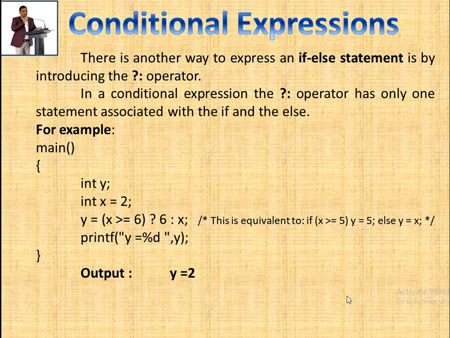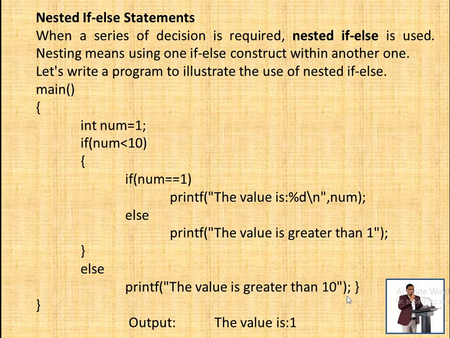The first value is the true value and the next value is the false value. So in this way the value of y equals 2, because that condition is false, and hence it will evaluate the next value, the false value. So this is the conditional expression.